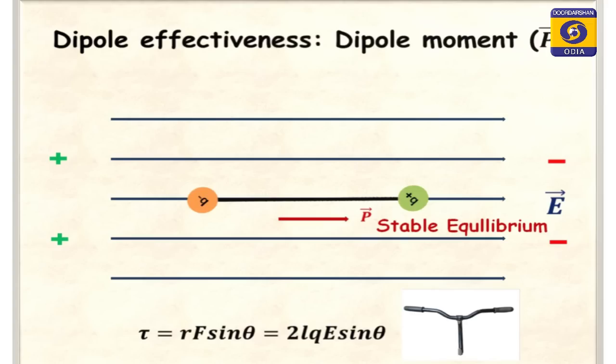Then the question comes to your mind, why is the direction of the dipole from negative to positive? You see, when a dipole is inside an electric field, suppose inside a capacitor, then due to torque it rotates, isn't it? That means it is aligned with the electric field to acquire stable equilibrium.